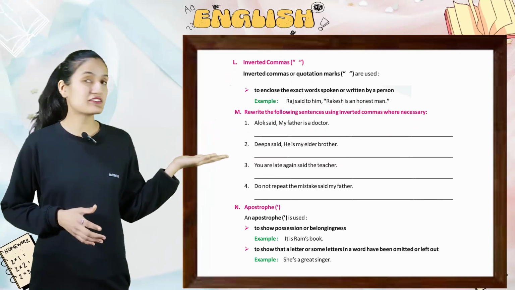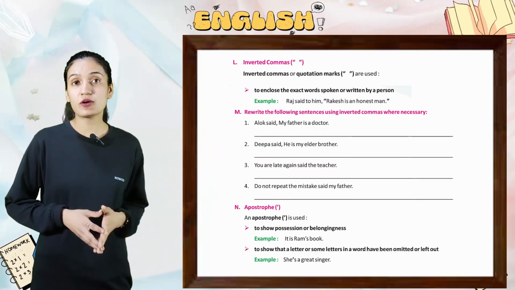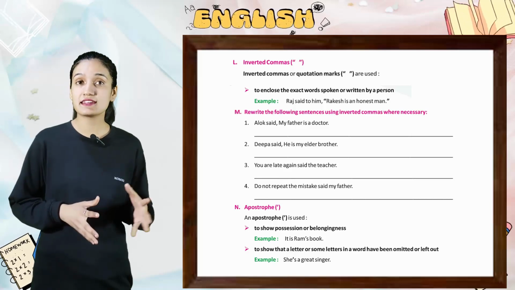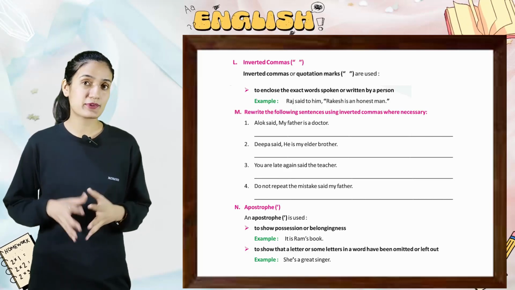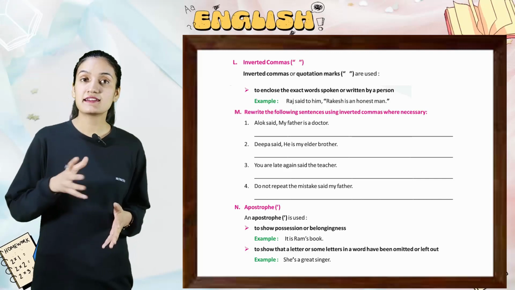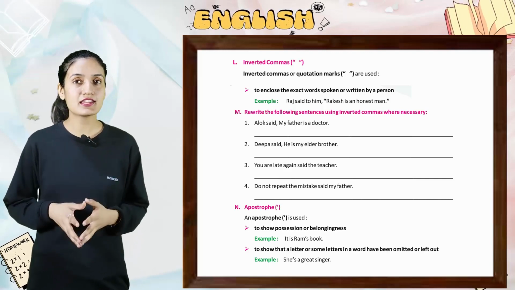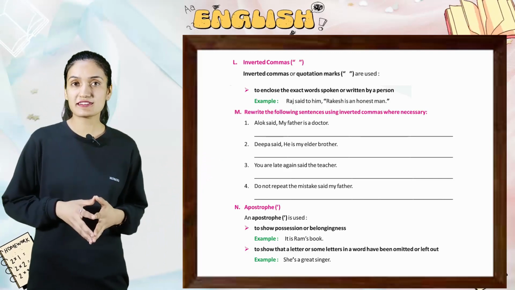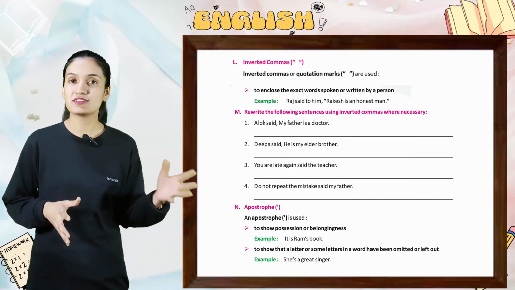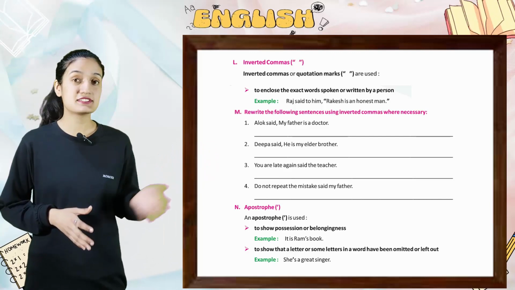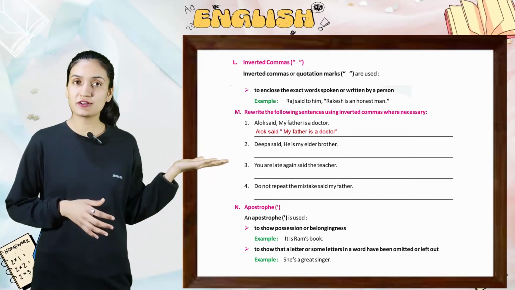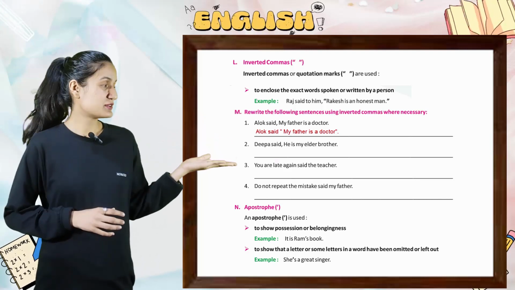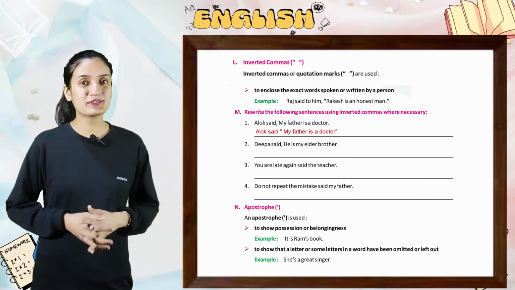Next is inverted commas. Inverted commas or quotation marks are used to enclose the exact word spoken or written by a person. Example, Raj said to him, "Rakesh is an honest man." Now, rewrite the following sentences using inverted commas where necessary. First, Alok said, inverted commas, "My father is a doctor." Now kids, do the rest sentences by your own.